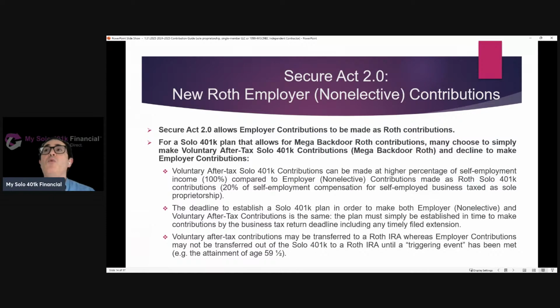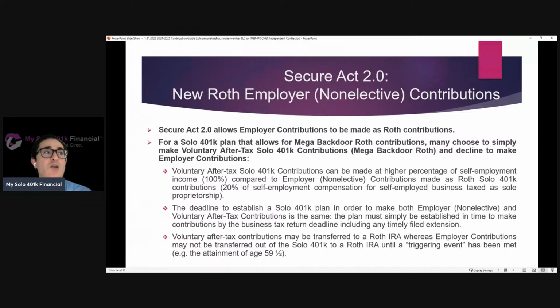Now, Secure Act 2.0 introduced a new type of employer contribution. Historically, employer contributions were always made as tax deductible, pre-tax contributions. Secure Act 2.0 now allows for employer contributions to be made as Roth contributions. For our customer base, though, this was not a big deal because our plan already allowed for making mega backdoor Roth contributions. And most who were focused on making Roth contributions just choose to simply make voluntary after-tax contributions.